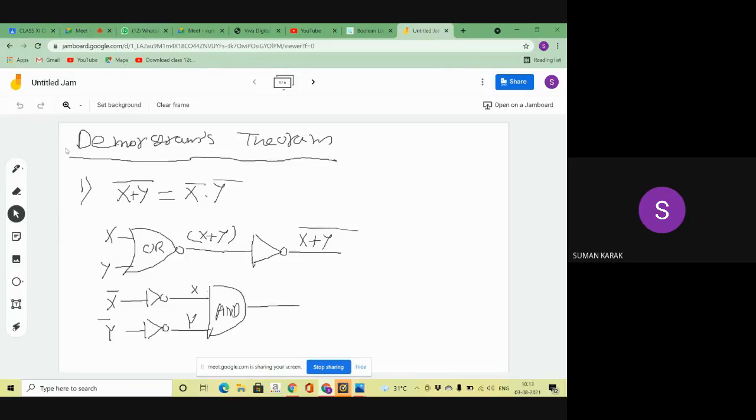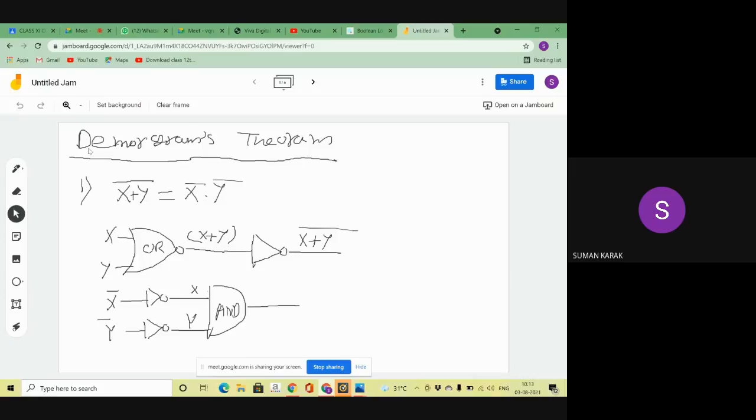So, coming to the De Morgan theorem. The De Morgan theorem is a very important theorem in digital logic design. Did you know about the seven laws of theorems? I already discussed them. Here, when I prove the De Morgan law, I am applying all those laws.